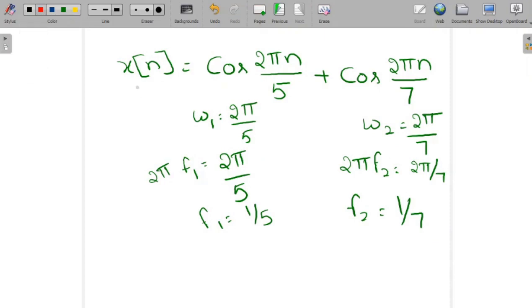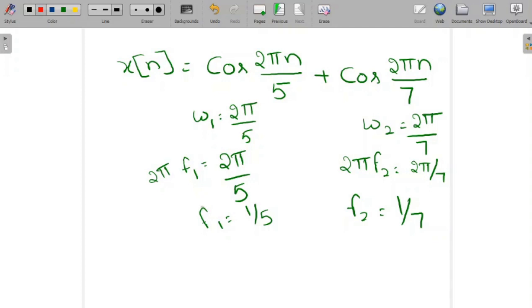Let us take one more example. X of n is equal to cos 2 pi n by 5 plus cos 2 pi n by 7. This is a mixed signal. So we have to calculate the individual time periods, then take the fraction N1 by N2.